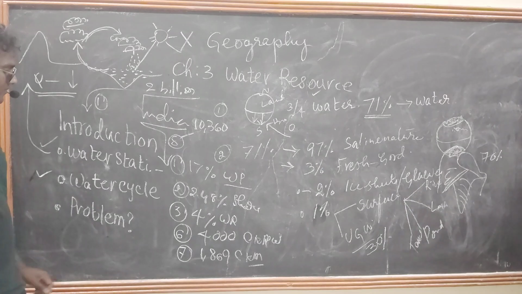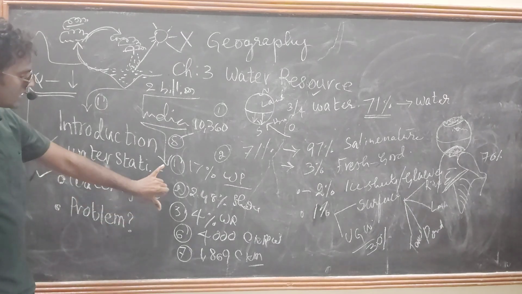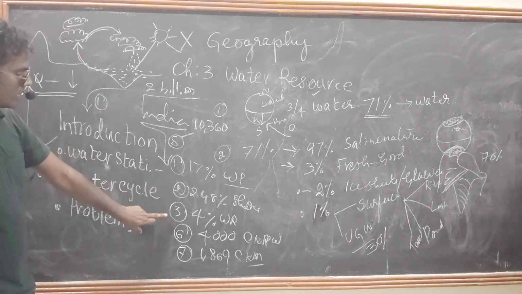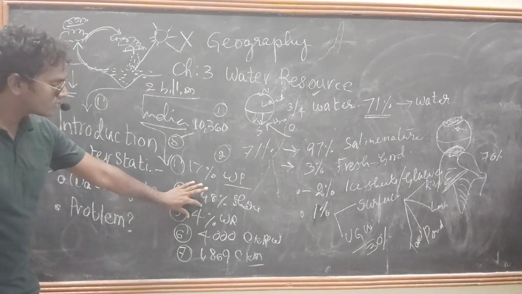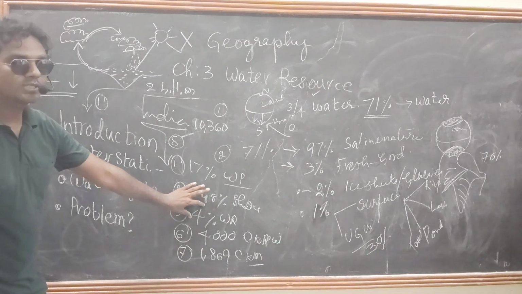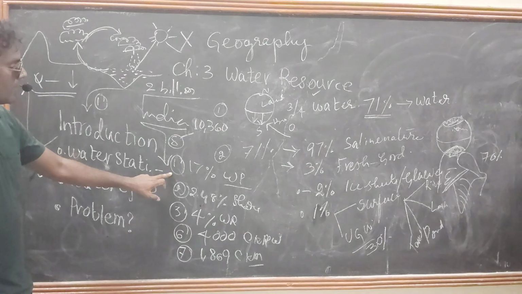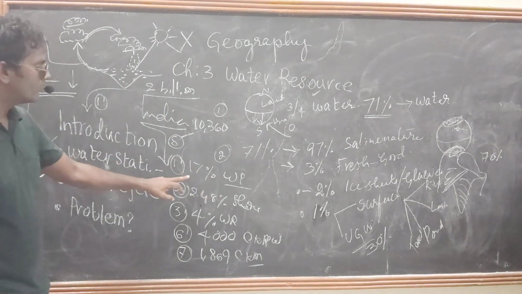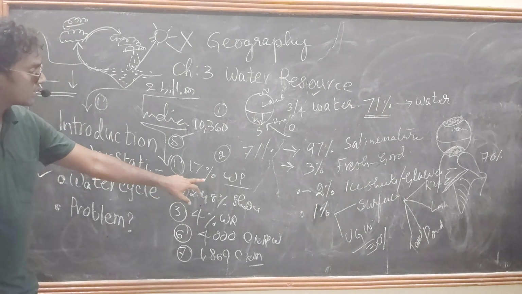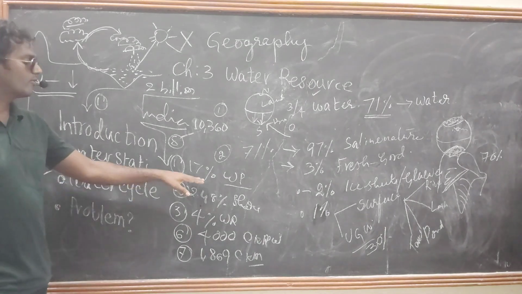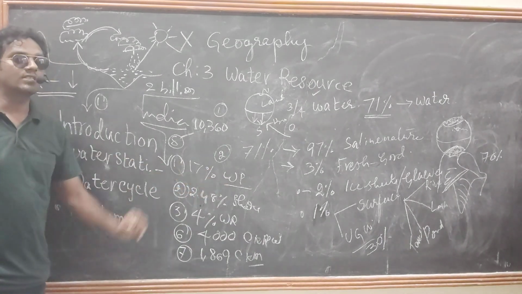Coming to the problem, we have only 4% of the water resources. But coming to population share, we have 17% of the world's population.